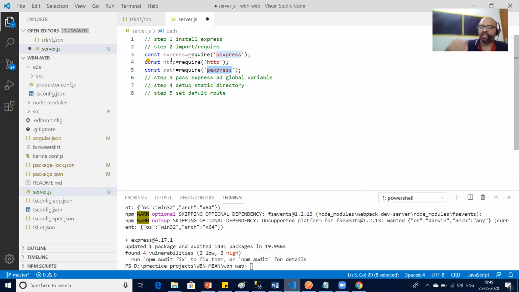Like I need to go inside this folder, then again next folder, then again next folder. Long story short, path is required so that we can use different folders and files with the help of path. So we have all three important imports basically. One is express, second is HTTP, and third is your path, correct.